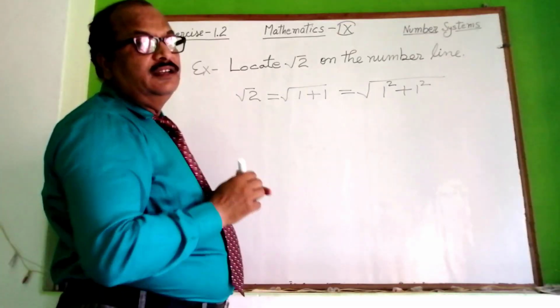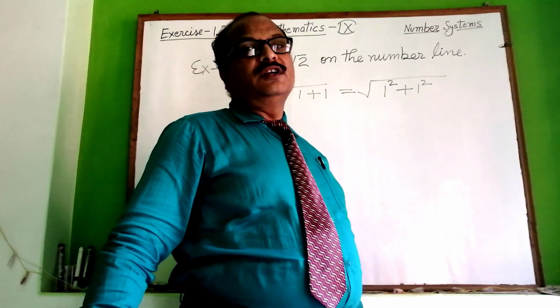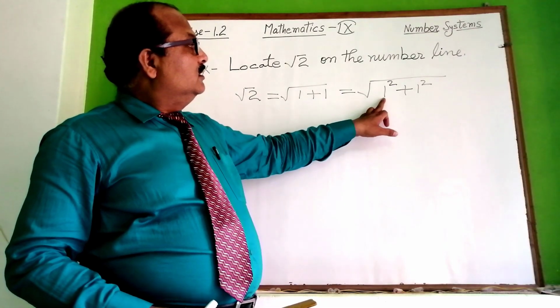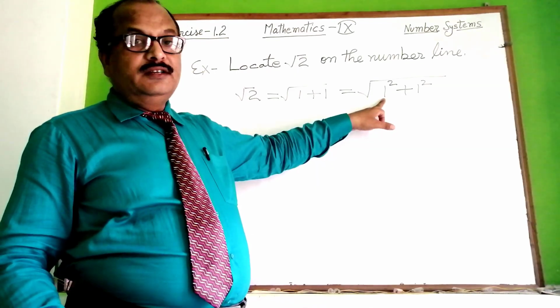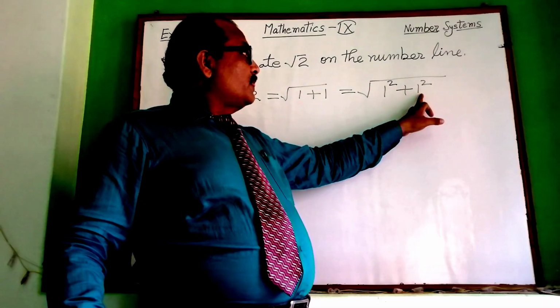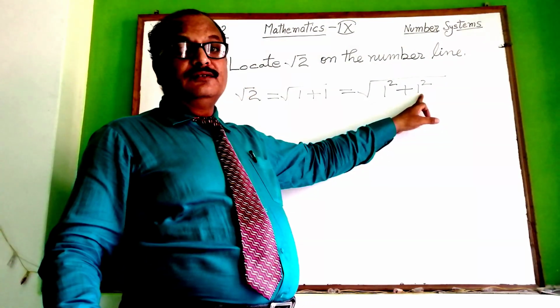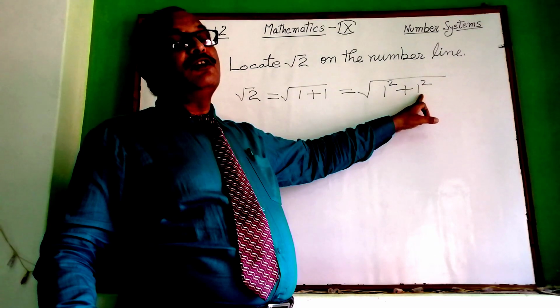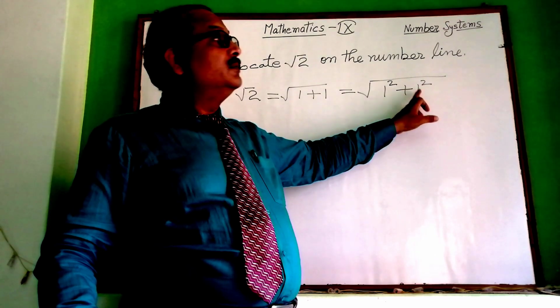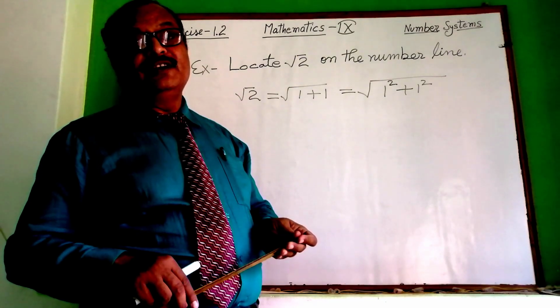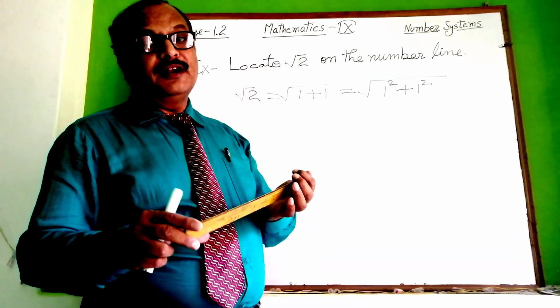As you had studied in class 8 Pythagoras theorem, if you are taking base 1 unit and altitude or height of the triangle 1 unit, the hypotenuse of this right triangle will become root 2. So let us see how to represent it on the number line.